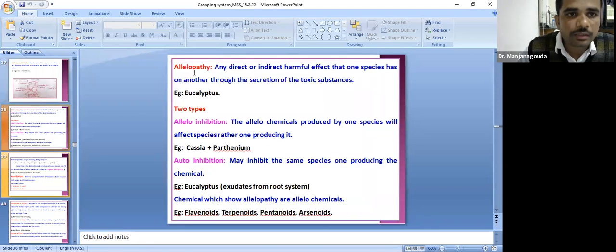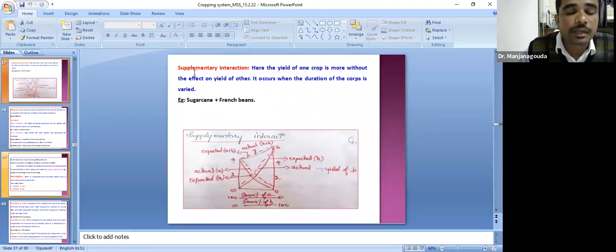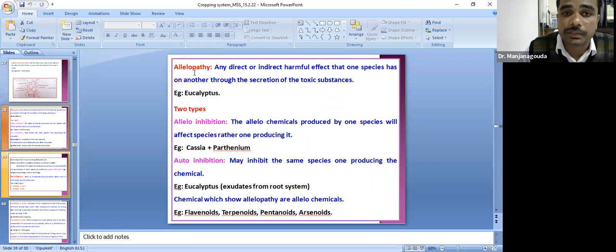And some other interactions or competitions are allelopathy. In cropping system, this is also a major problem. What do you mean by allelopathy? Any direct or indirect harmful effect of one species on another through secretion of toxic substances. Okay, we will select different crops in the intercropping system. The crops we select should not have allelopathic effect on one another. Okay, this is very, very important.